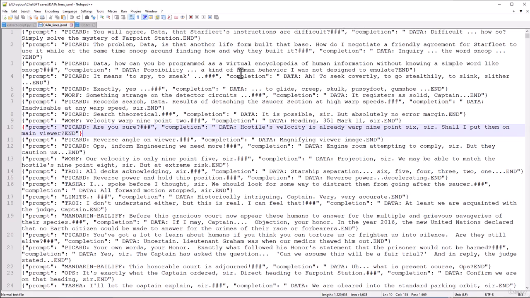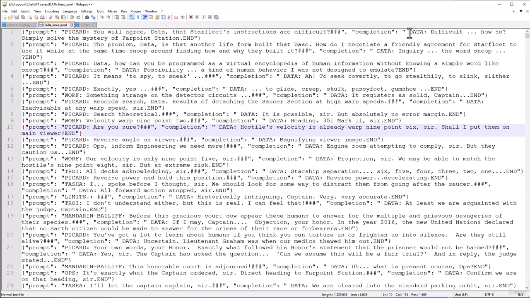So transformers, that's the T in GPT, they work in parallel, right? It just takes in all of these words all at once, and the only reason it knows that it's time for it to say something is that it encounters some special sequence there, some token that it's learned to associate with the task of doing something in response. Maybe that's doing a translation. In this case, in this training data, I'm saying you should pick up on the fact that whenever I say pound, pound, pound, that means Data should say something in response to this line of dialogue.